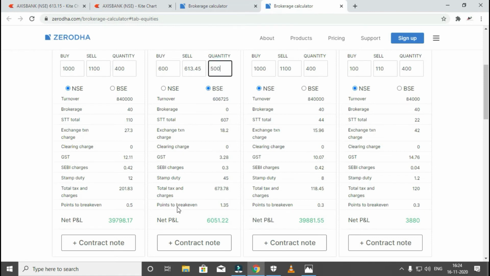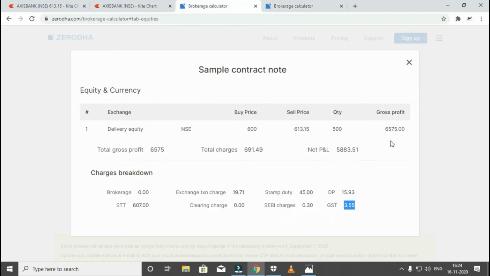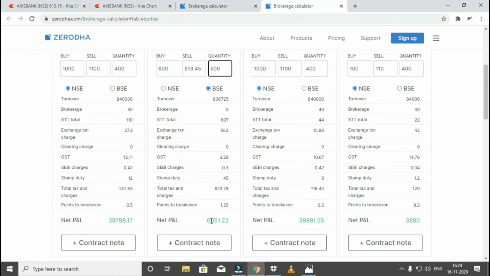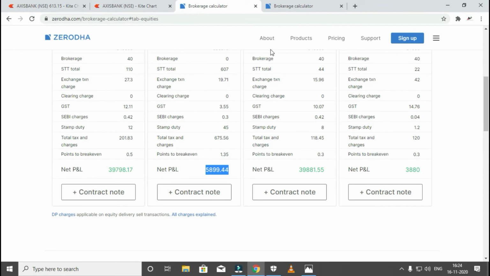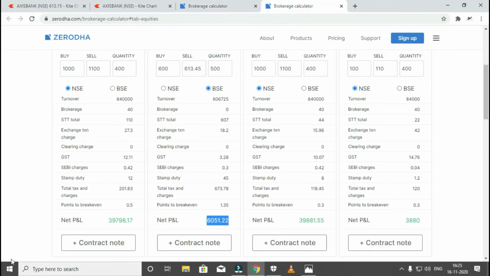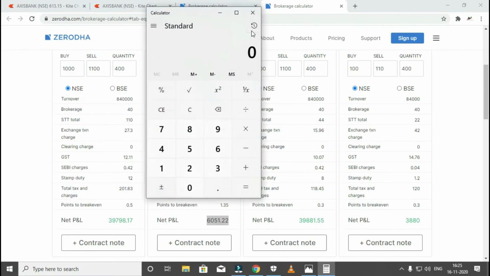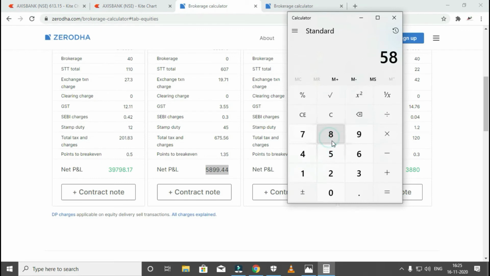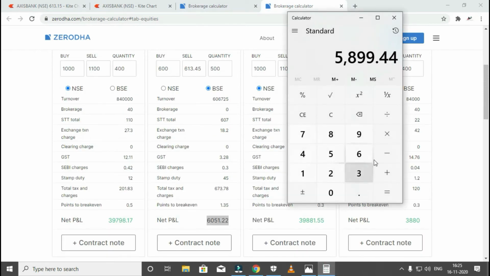I selected BSE. See, here the profits you made, right? 6,000. See, I will just close here. 5,899 excluded all the charges. Here 6,500. Easily you could have captured it, and let me calculate so you will have an idea. So on NSE, your net profit is 5,899.44 if you sold on NSE. Apart from NSE, if you sold in BSE, you could have easily made the profit like